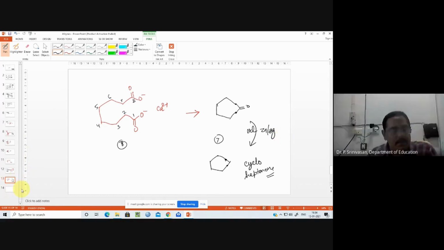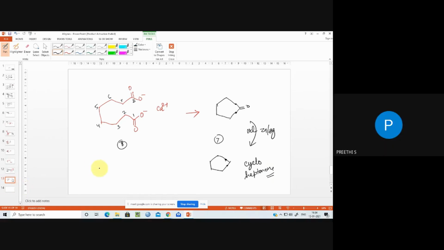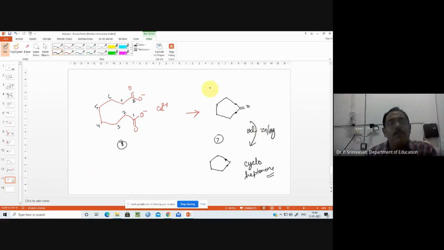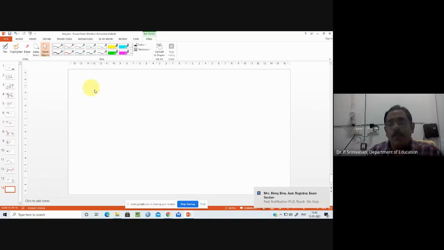Okay, cycloheptanone, not ONE. So these are the 3 preparations. One from Kolb, the second from terminal halides, and the third from this calcium salt of dioic acids. So with that, the preparation ends, and then properties.